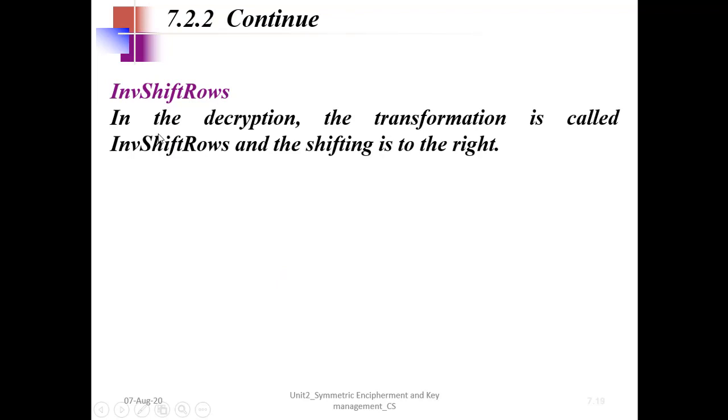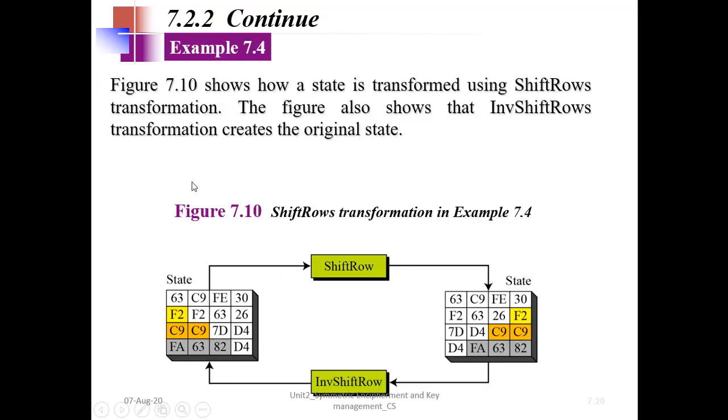Again we have inverse shift rows for this transformation, that is, it is invertible. So again let's see an example. This state is acting as input to shift row. Row 0 has no shift, so this is as it is. Row 1 has a 1 byte shift to the left, right? So F2 will go to the last. F2 will come first and 63 will be second. Same will apply here. For inverse shift row, we shift to the right. So this will be shifted by 3, row 0 will be as it is. If you shift again by 1, what will you get? The original number, right?